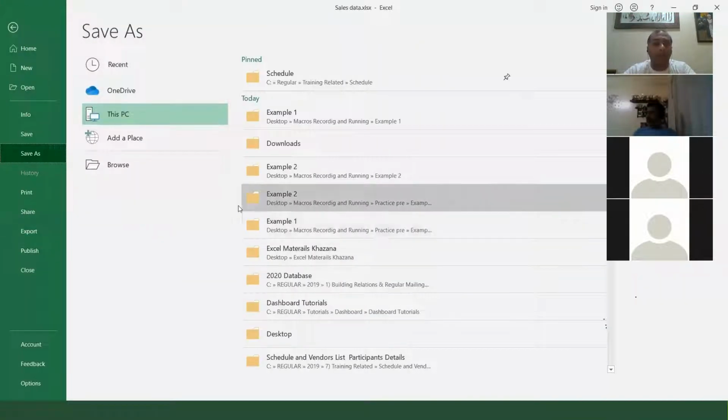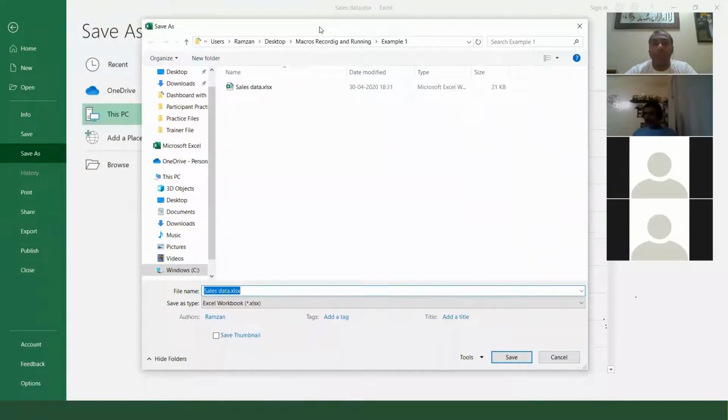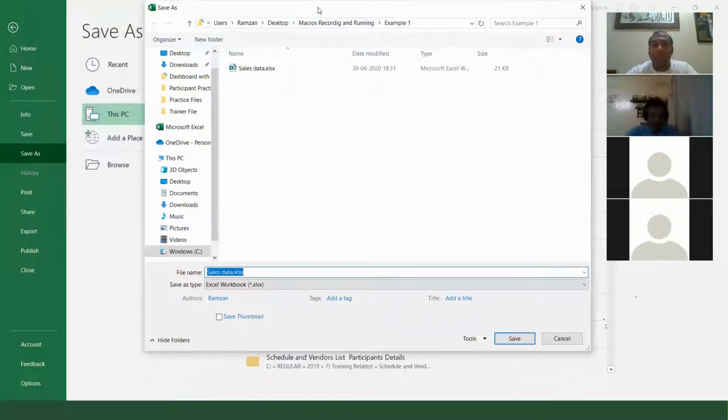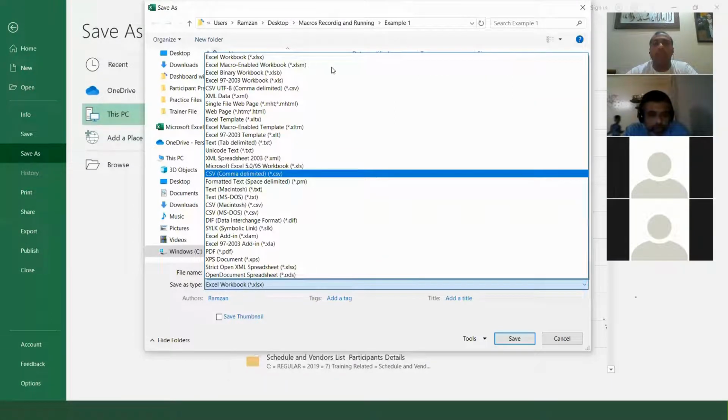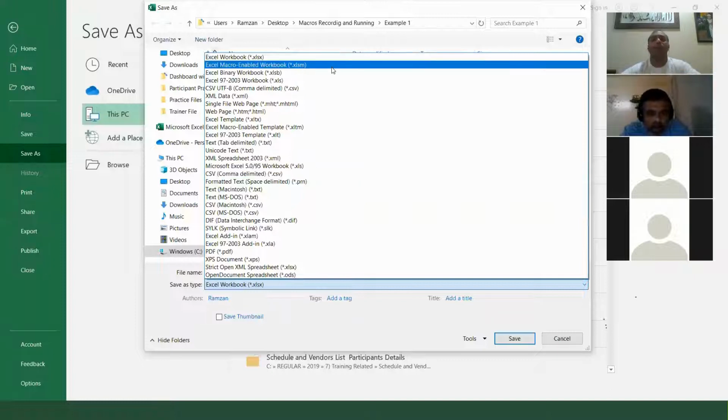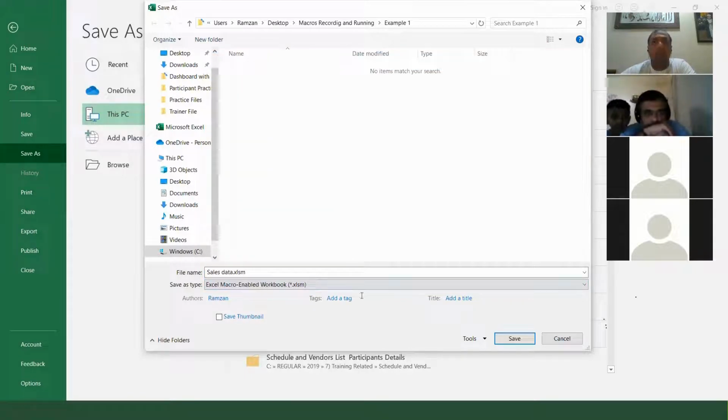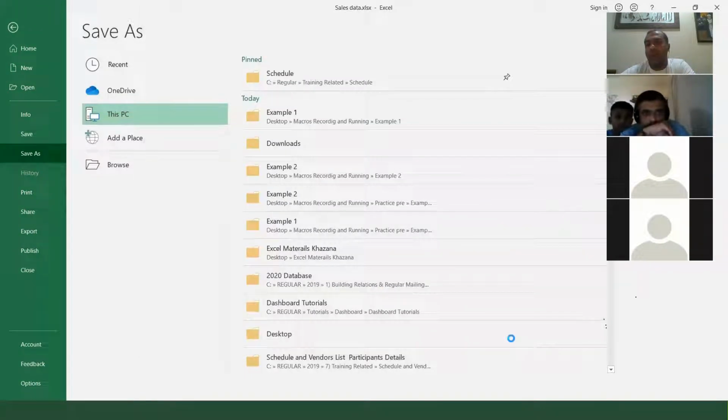And over here in browse, what will you select, friends? Excel macros. See over here, in save as type, I click here and you get the second option: macro enabled, this XLSM. Can you see this XLSM? You click on this and save the file.